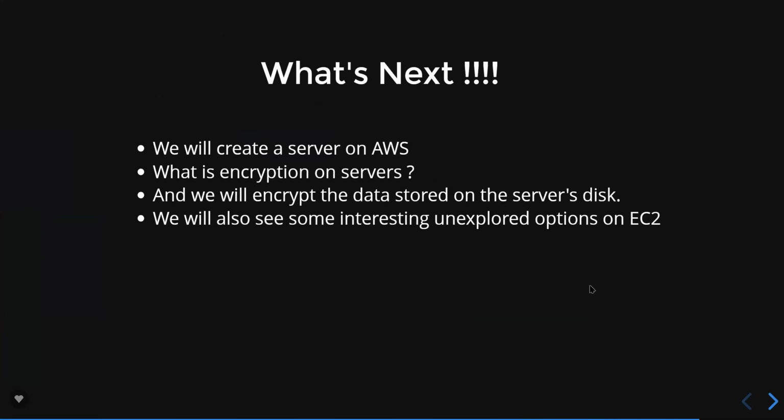Tomorrow we're going to create a server on AWS. By default, the encryption on AWS disks is done by AWS. But if you want to know what encryption is and how you can make your own encryption: in almost all companies, they follow their own encryption so that only they can read their data, not even Amazon. How can you add such encryption to our AWS EC2 server? Obviously, data is very important. It should be private only to you, and no one else should have access, including Amazon. How can you do that is something we're going to talk about tomorrow. And there are a lot of unexplored options which you won't know about, and I'm going to talk about them in tomorrow's session.